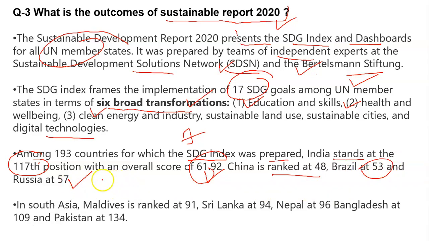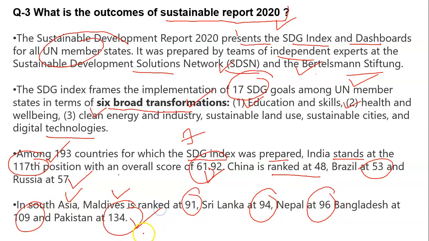So among the BRICS countries, India is far behind. In South Asia, Maldives is ranked at 91, Sri Lanka 94, Nepal 96, Bangladesh at 109 and Pakistan at 134. So all the countries in South Asia are far ahead of India, leaving behind only Pakistan. This is the outcome of the Sustainable Development Report.